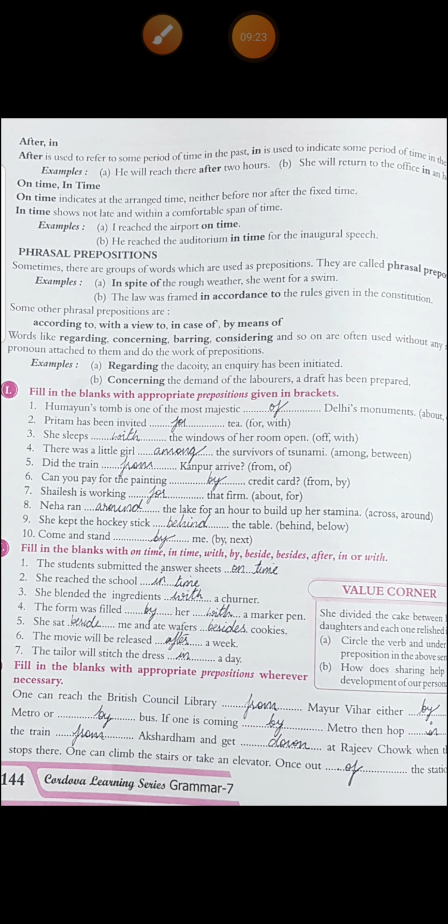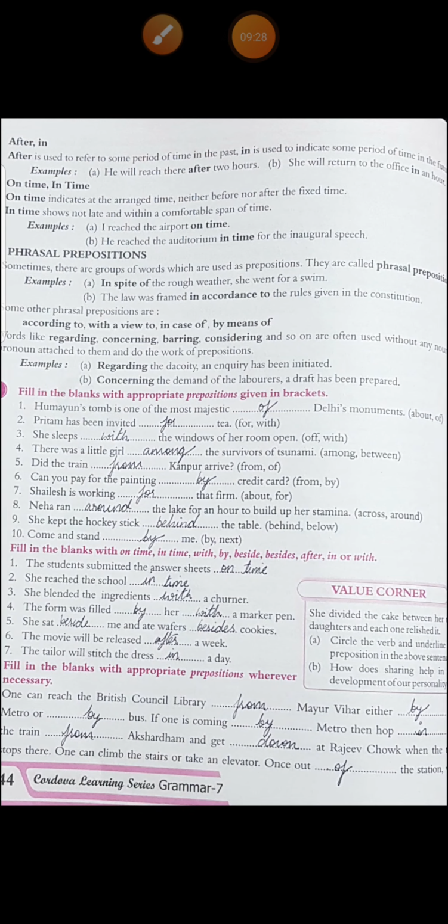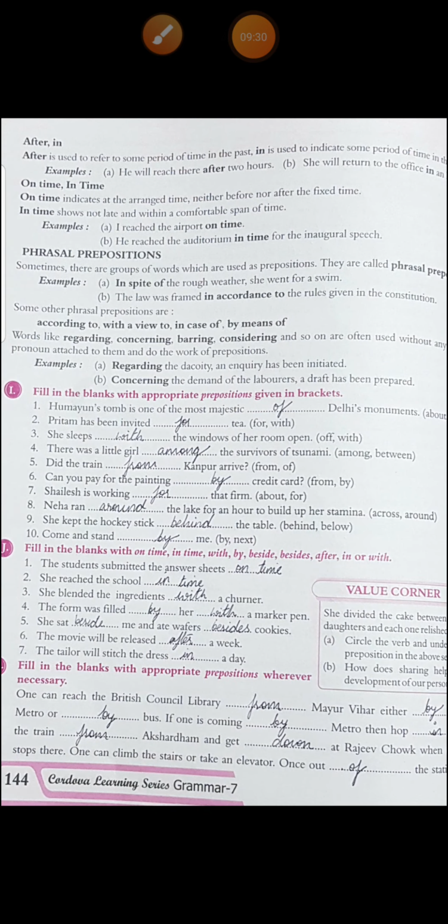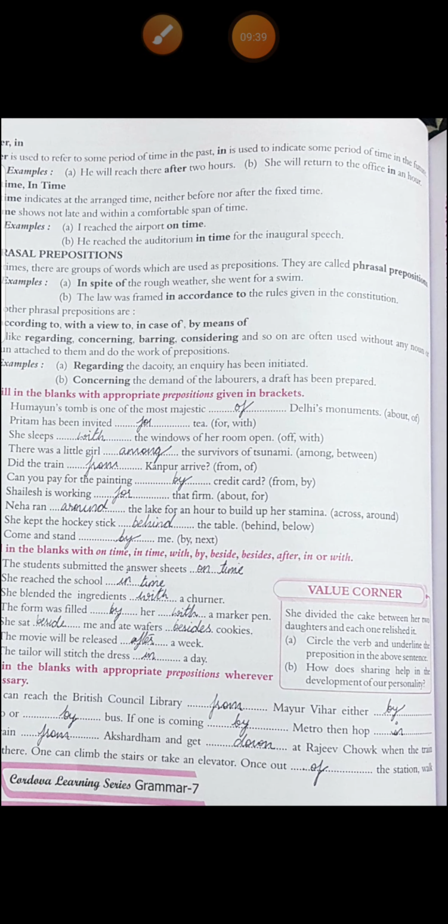Then after and in. After is used for some period of time in the past. In is used to indicate some period of time in the future. Like, he will reach there after 2 hours. After 2 hours he will reach there. And she will return to office in an hour.